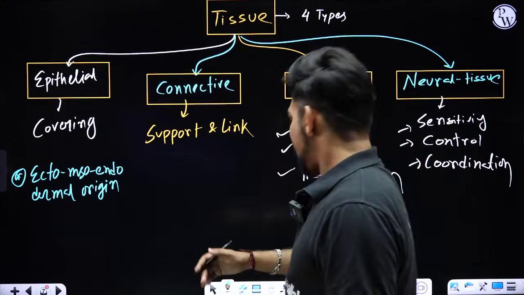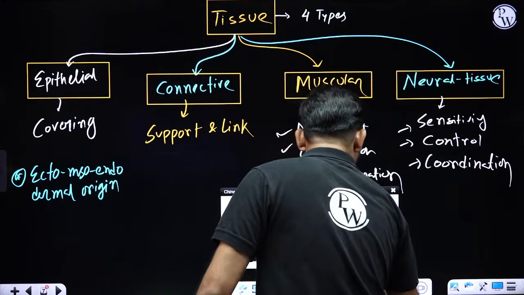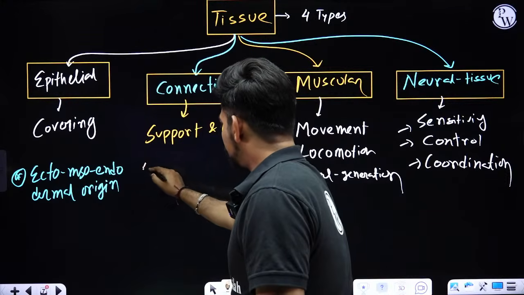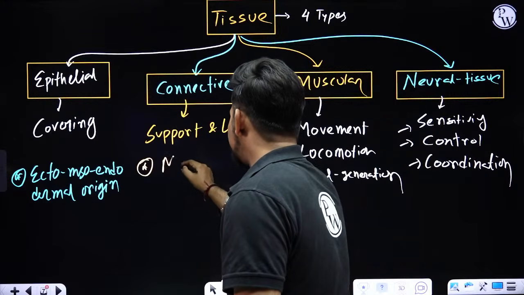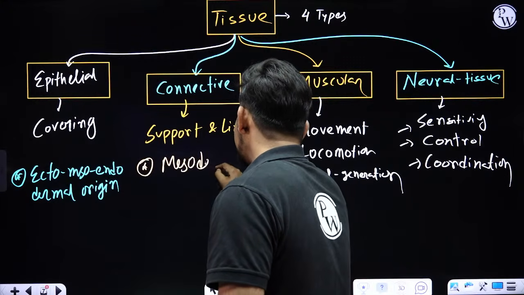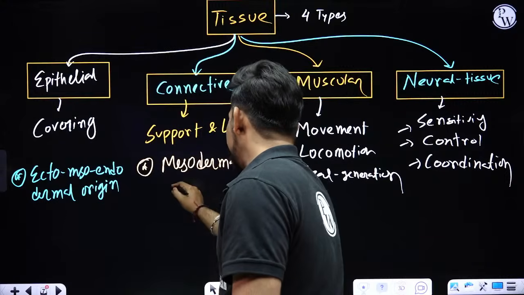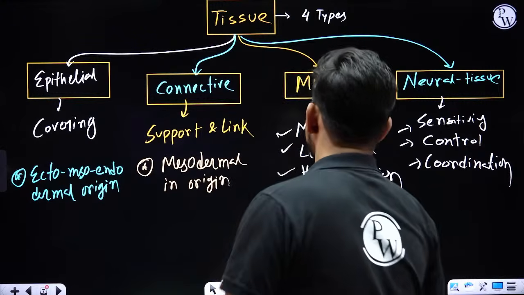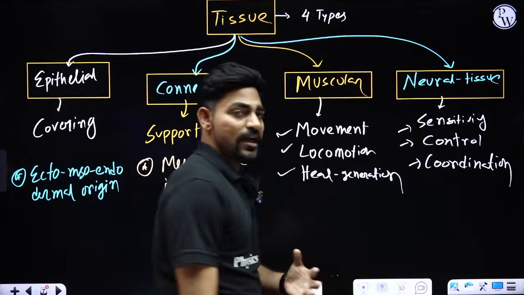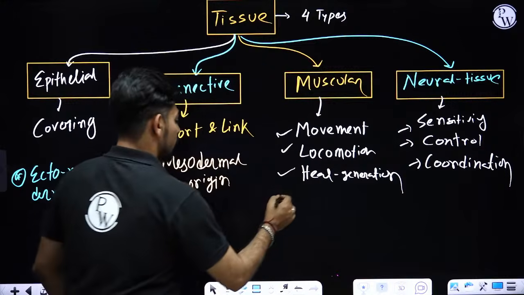Okay. The embryonic origin of connective tissue: connective tissue is mainly derived from mesoderm. So it's mesodermal in origin. Now let's talk about muscular tissue, the muscles in your body.